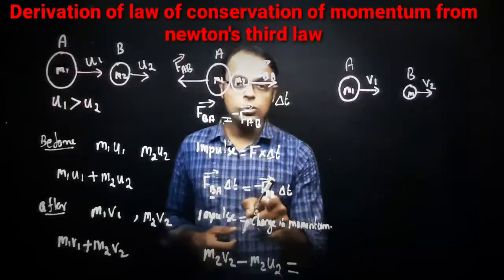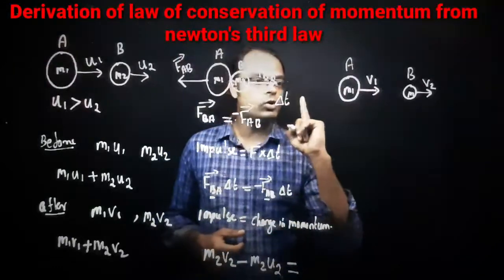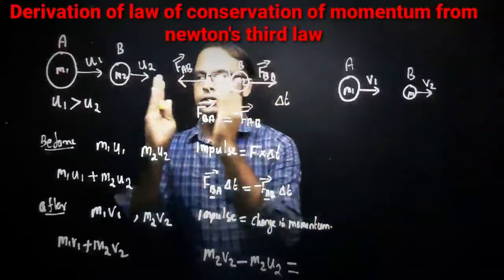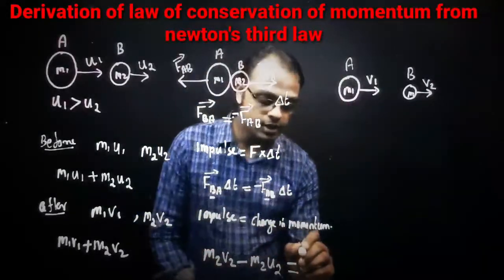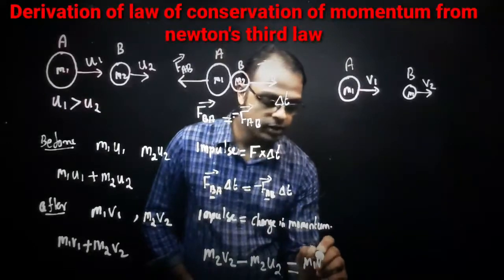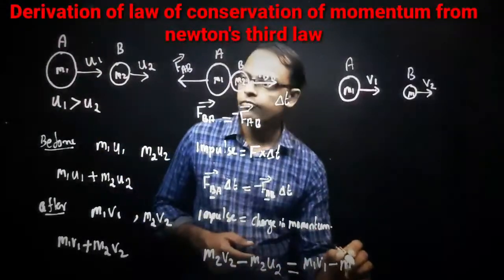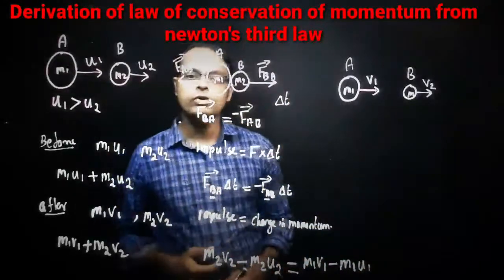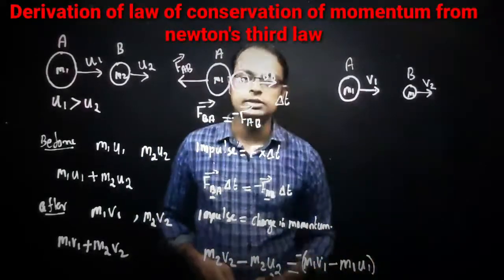So impulse on A means what? That is equal to change in momentum, right? So change in momentum of A. What is the change in momentum of A? Final momentum minus initial momentum of which particle? A. A means M1. So we can write here M1 V1 minus M1 U1. But here one minus sign is there, so we have to put that minus sign here.